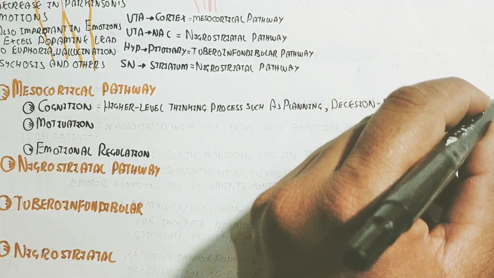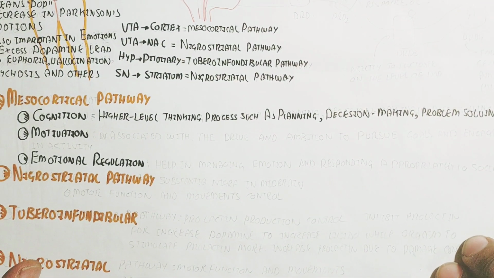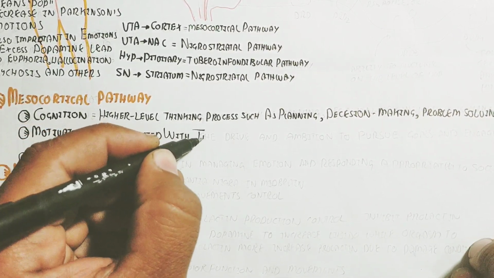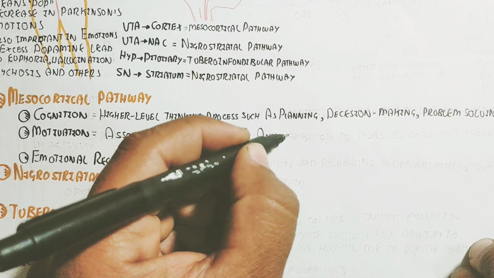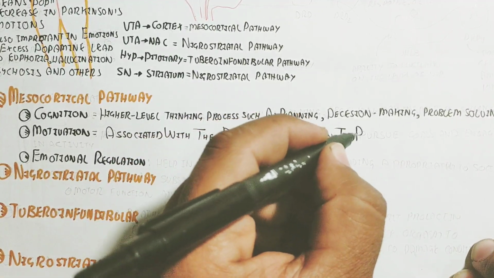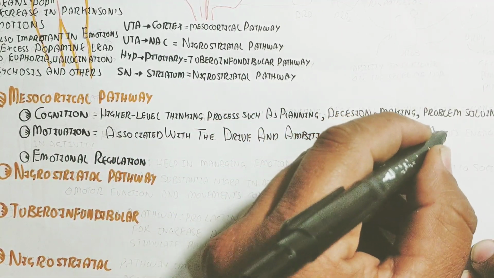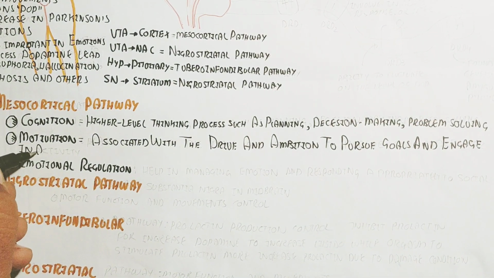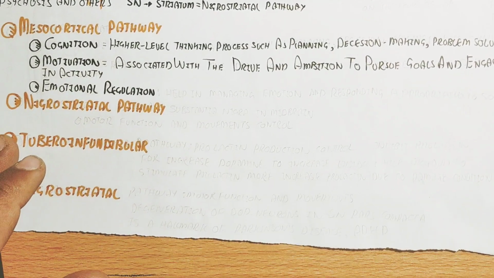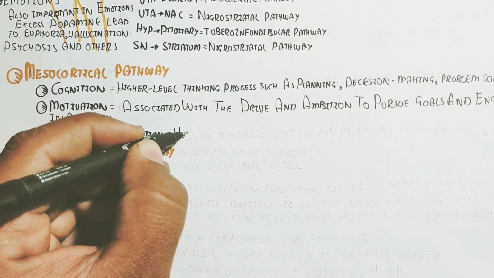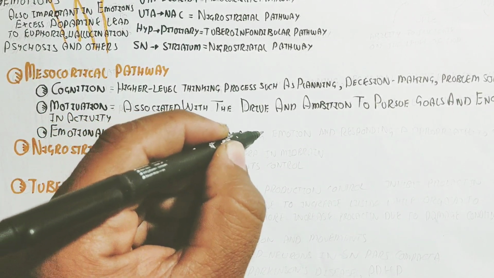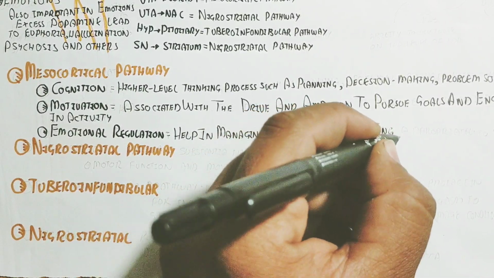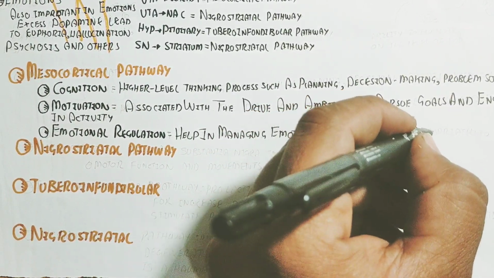If you want to learn, the cognition will increase through the mesocortical pathway. Motivation is associated with the drive and ambition to pursue goals and encourage activity. Emotional regulation means helping in managing emotion and responding appropriately to social cues and a lot more things.